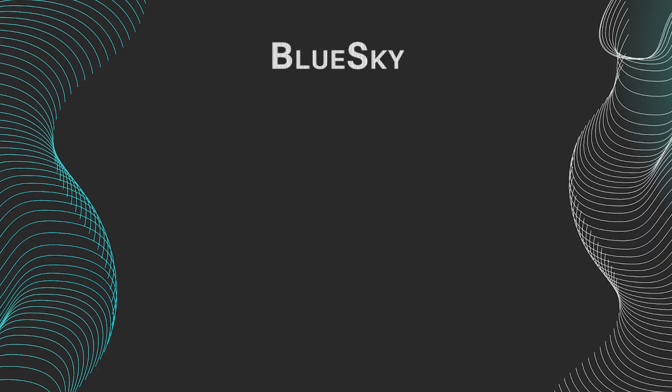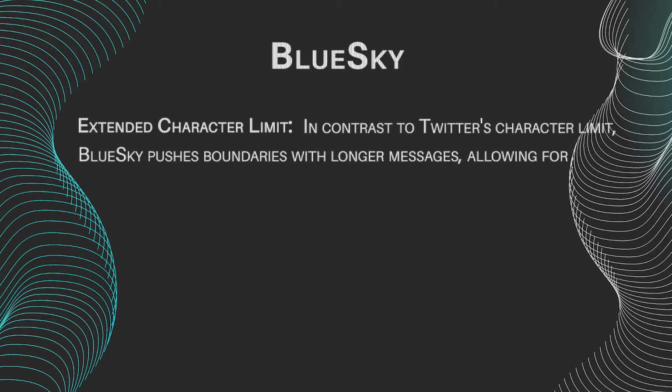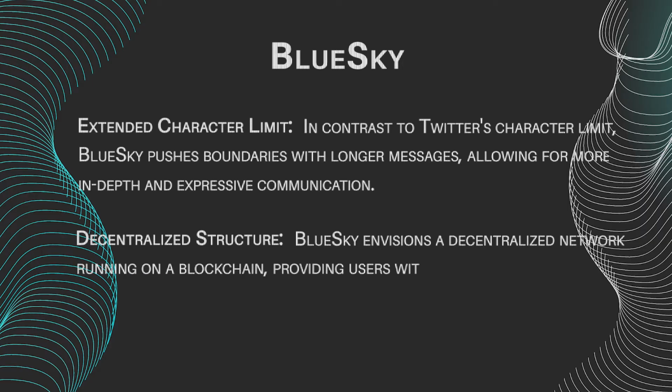Bluesky features include extended character limit. In contrast to Twitter's character limit, Bluesky pushes boundaries with longer messages, allowing for more in-depth and expressive communication. Decentralized structure. Bluesky envisions a decentralized network running on a blockchain, providing users with more control and reducing central authority.